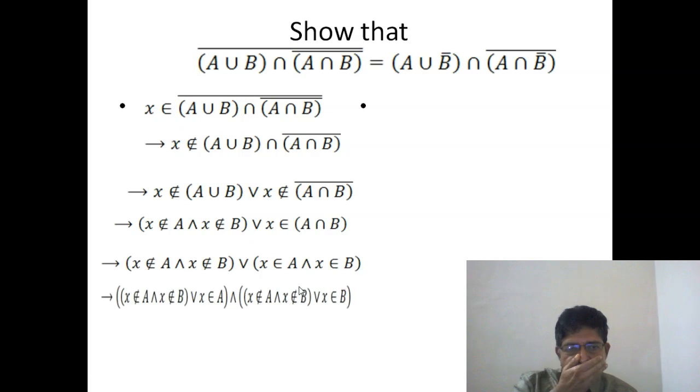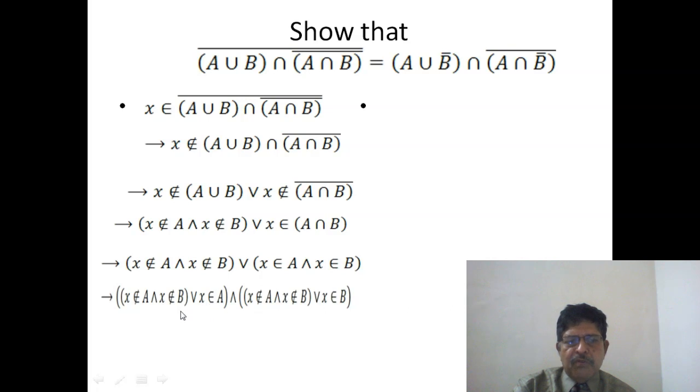Now we make use of the distributive law. X belongs to A, this we disjunct with the left side bracket, and X belongs to B, this we disjunct with the left side bracket. Now again we will have to distribute this.